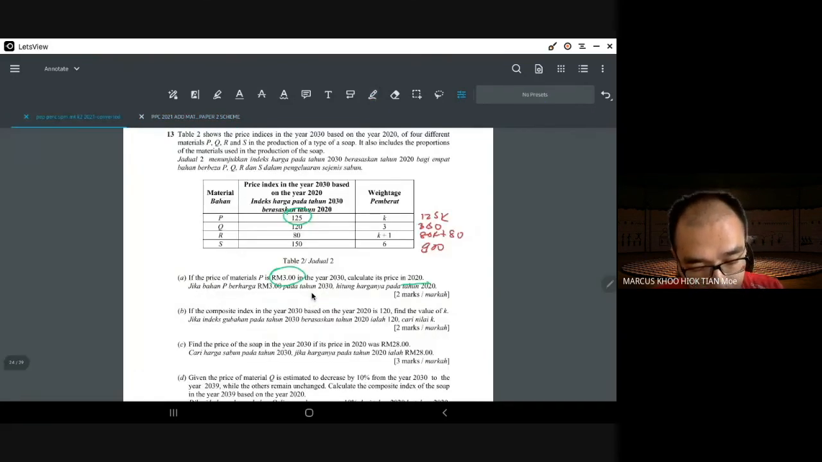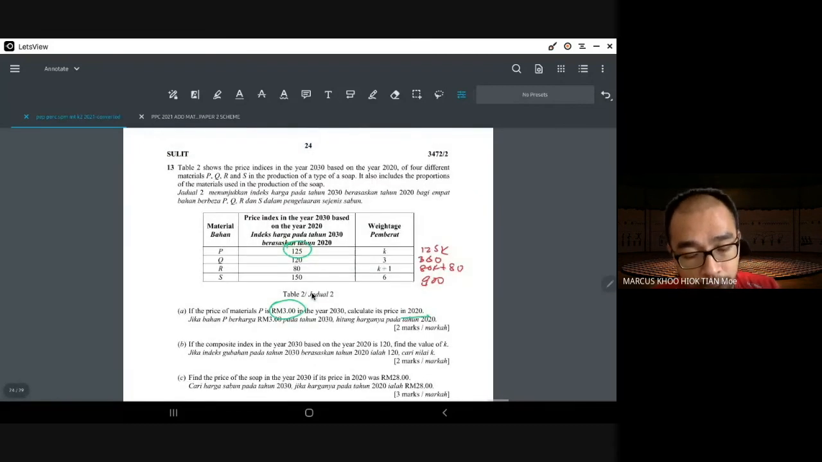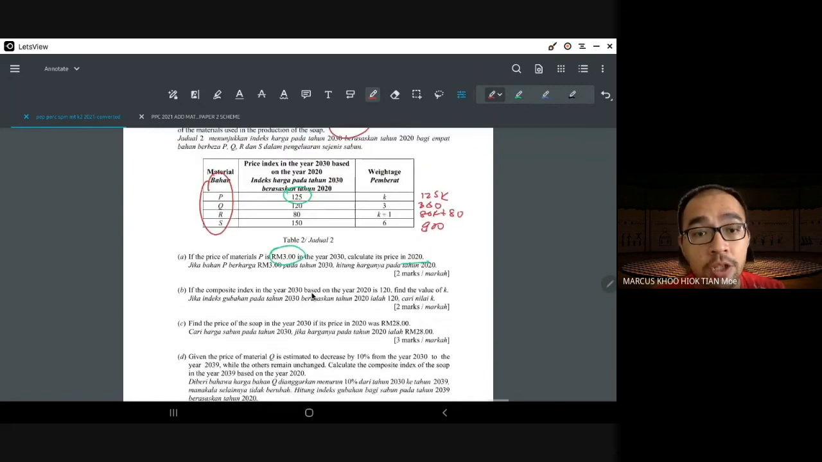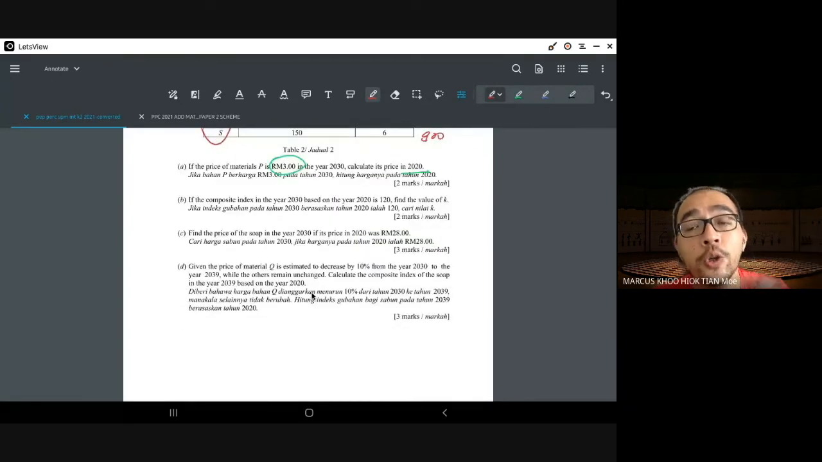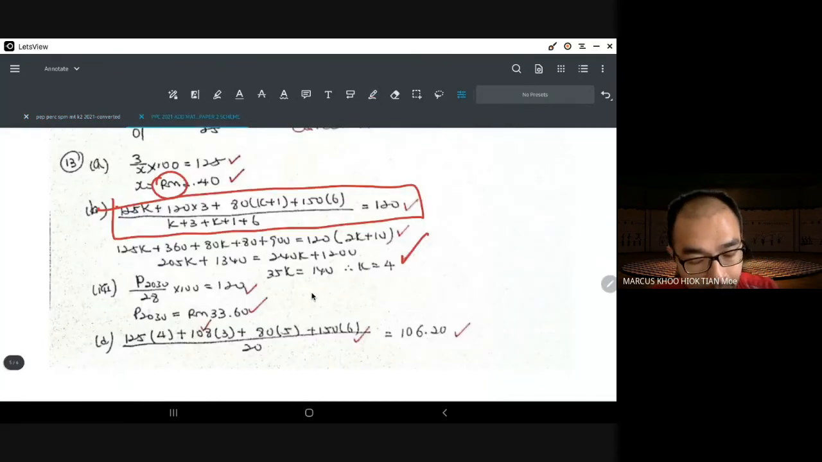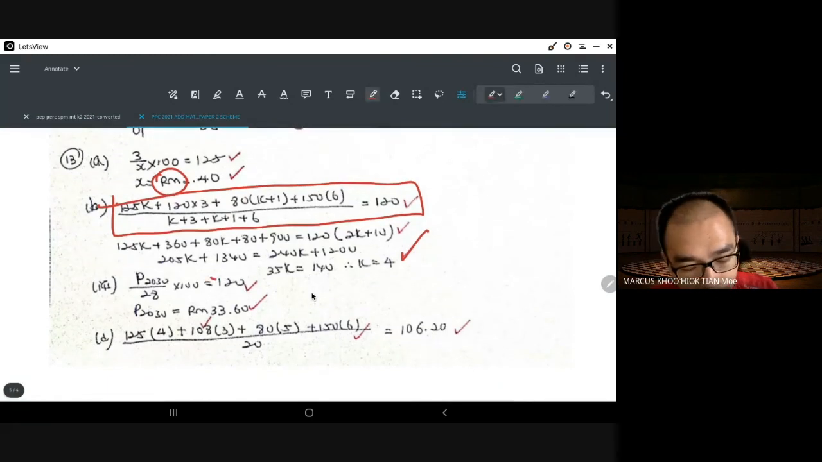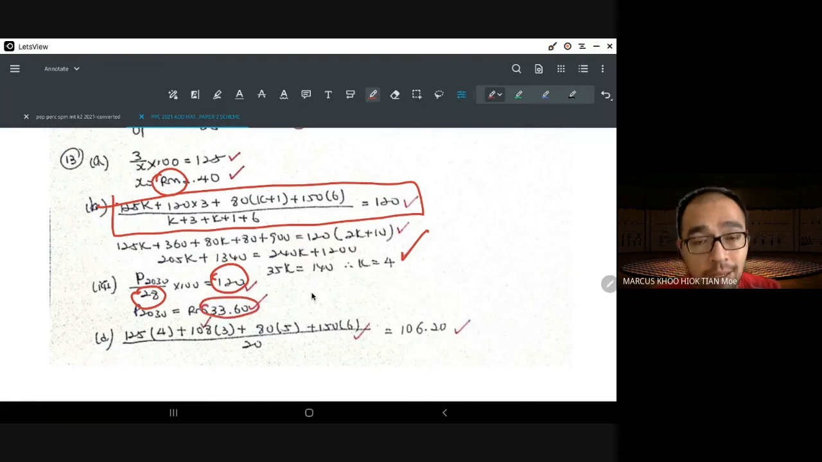All right, third one, find the price of the soap. Now the soap is the whole thing. PQRS are the materials that are used to make the soap. And since the soap is the whole thing, you have to take the whole index. What is the whole index called? The whole index is called the composite index. That's why you see it equals 120. The price in 2020 is 28 ringgit, but because of inflation, harga naik 20%, so it will cost 33 ringgit 60 cent.